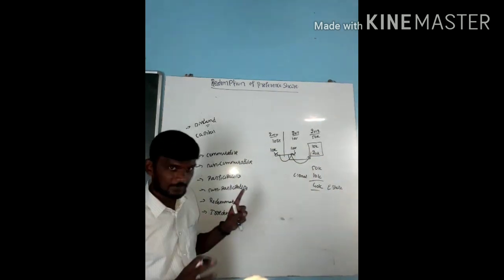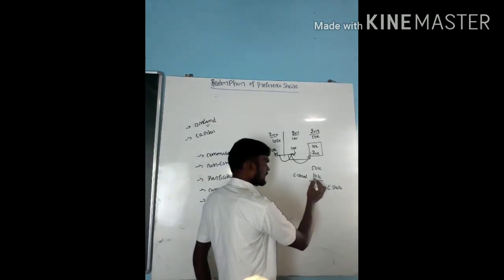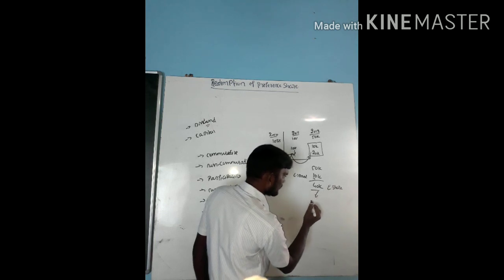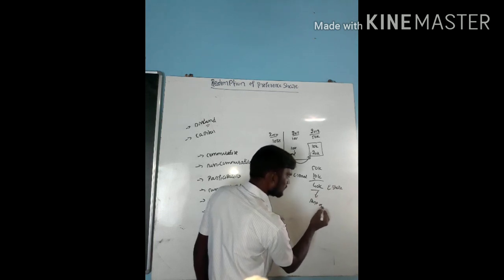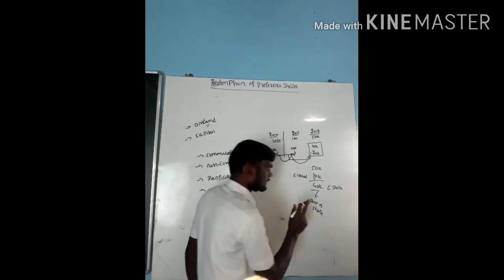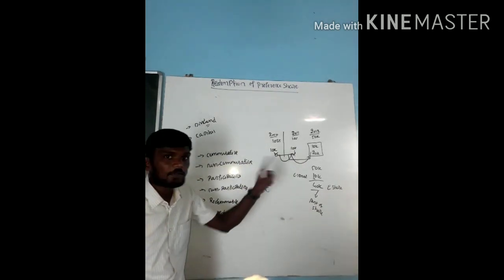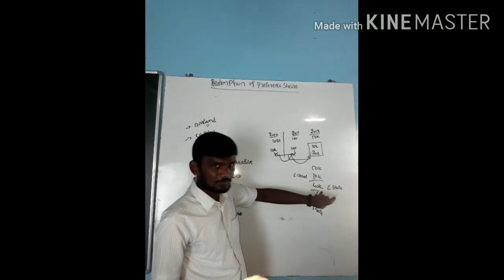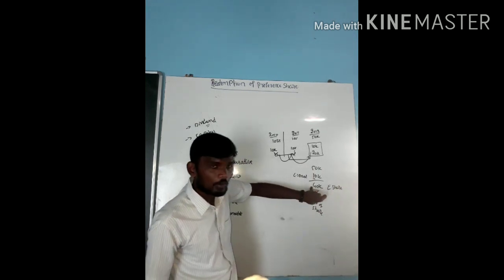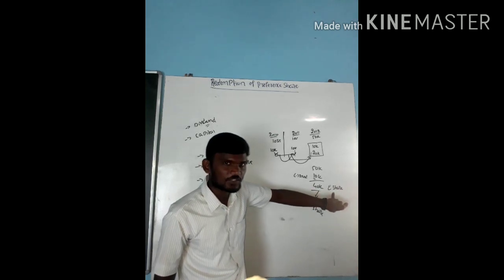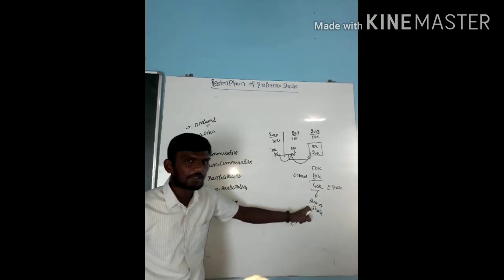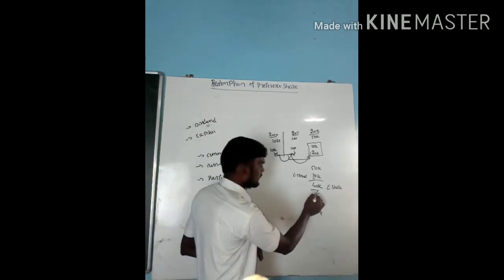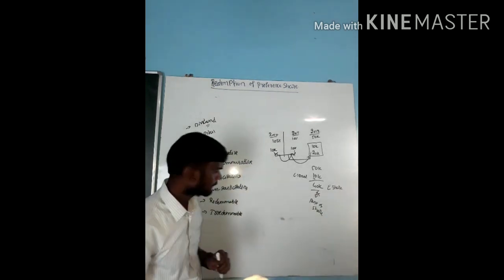But in participating preference shares, after getting this 10,000, they also get a part of the remaining profit. They have rights in the profit along with equity shares. It is called participating preference shares. Non-participating means the opposite. They don't have any rights in the profit amount.